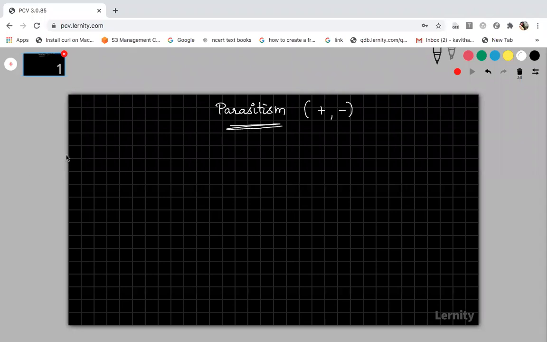Fine. In this parasitism, this is also said to be one of the population interactions. And in this interaction, when two species are having interaction with one another, among the two species, one of them will be called the parasite and the other one will be called the host, right? And the one which is called the parasite is benefited.